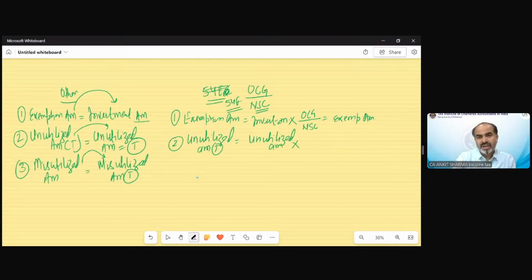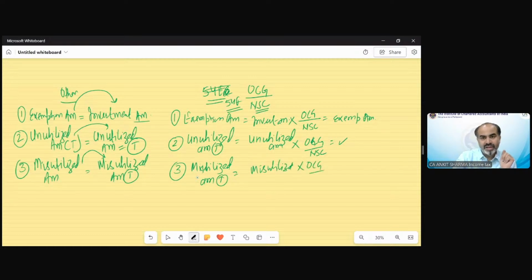Unutilized amount multiplied by original capital gain upon net sale consideration. That would be my unutilized amount taxable. If in case of section 54F, the question asks how much misutilized amount needs to be taxable, the misutilized amount needs to be multiplied by original capital gain upon net sale consideration.